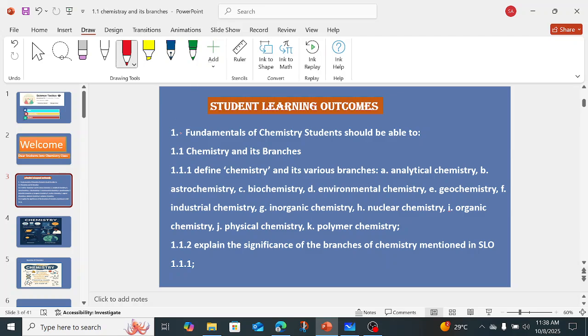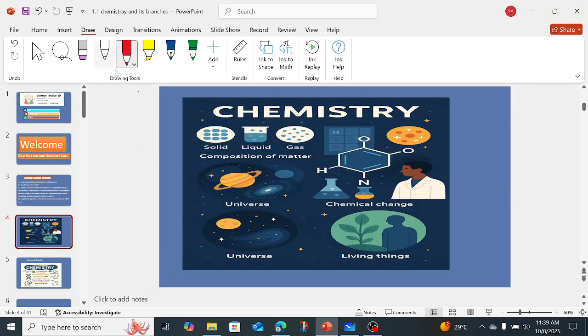Again we have SLO 1.1.1, fundamentals of chemistry, in which we are going to study the different branches of chemistry, and then SLO 1.1.2, in which we are going to study the significance of the branches of chemistry mentioned in SLO 1.1.1. So let's move to our topic, chemistry.